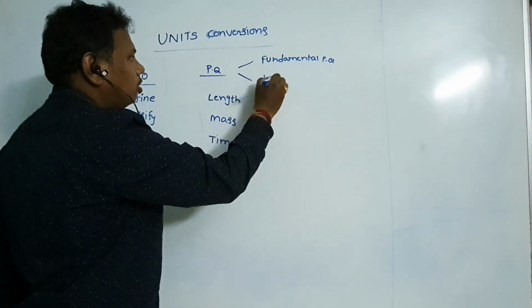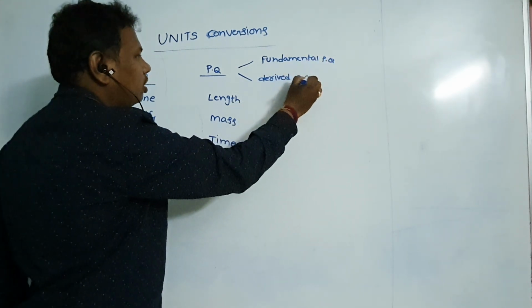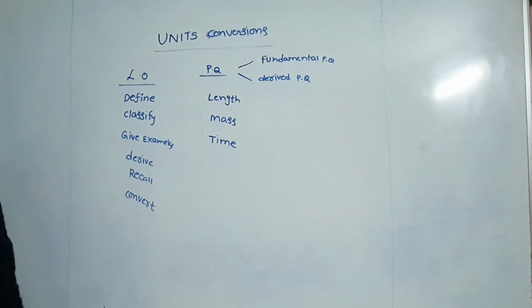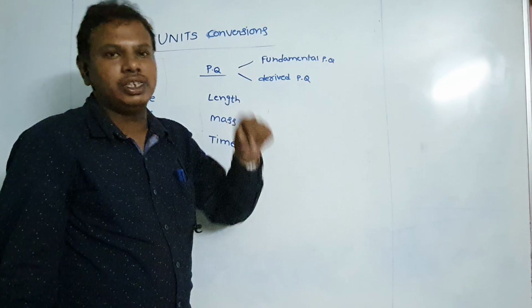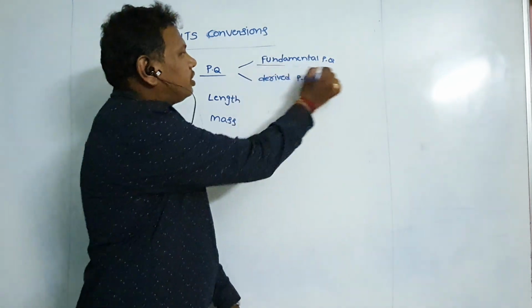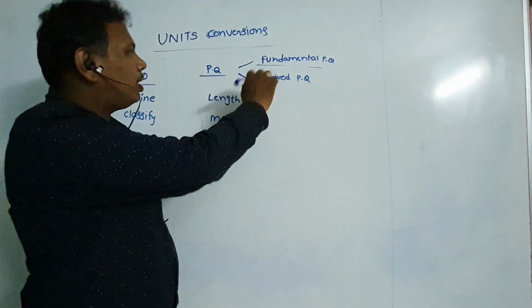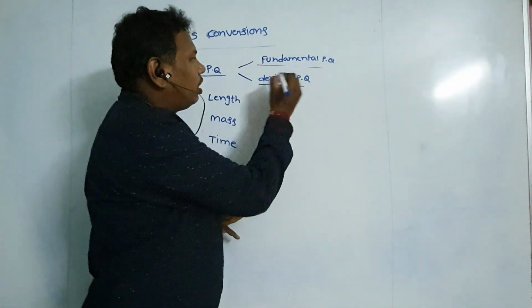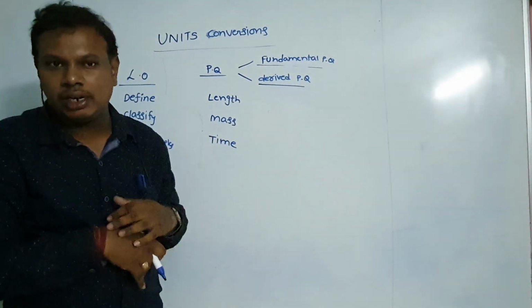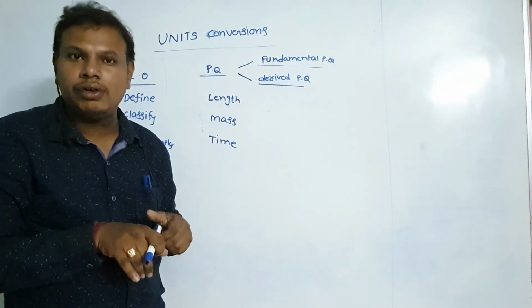Second one, derived physical quantity. Fundamental physical quantity means the quantities which cannot depend upon other physical quantities. Derived physical quantity means the quantities which can depend upon other physical quantities.